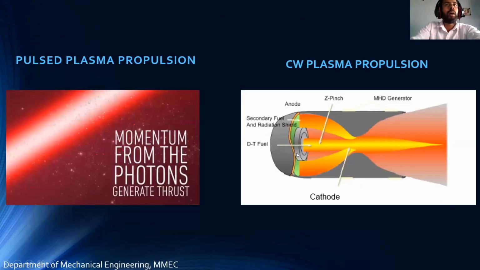And next comes the pulse plasma propulsion, sir. Here the fuel will be the gas, sir. Okay, and as we have told before, there will be a gas, means like that air, sir. And this pulse plasma propulsion is only used when the rocket is in the space, sir. Okay, in the space. And the fuel, like we are telling that it is air, sir, because as we have